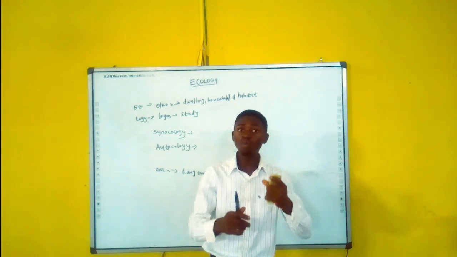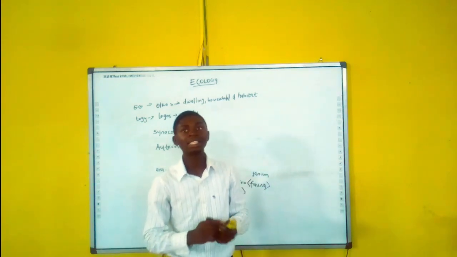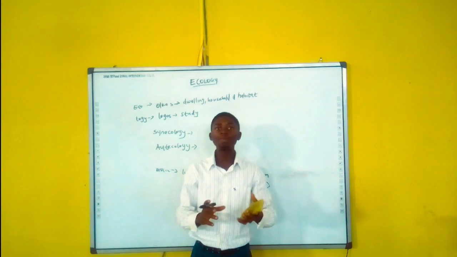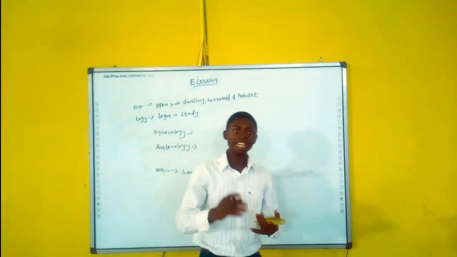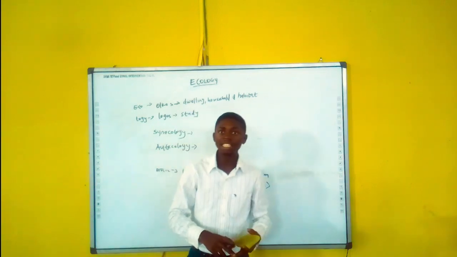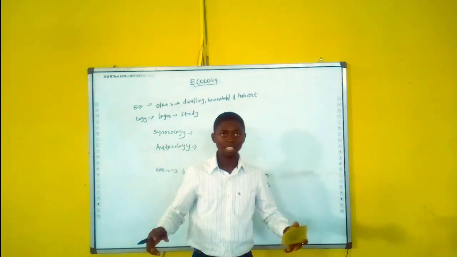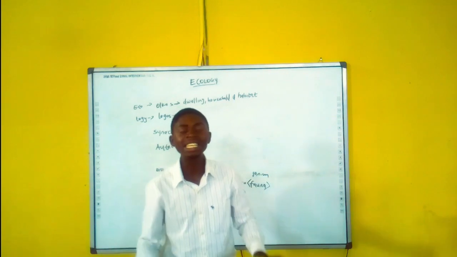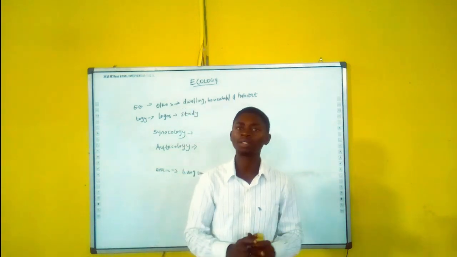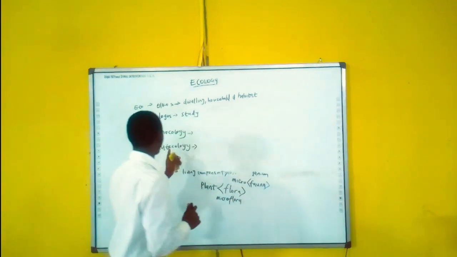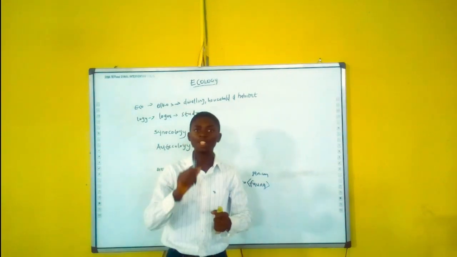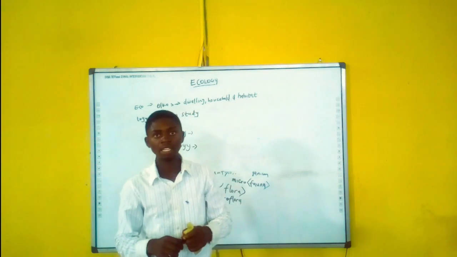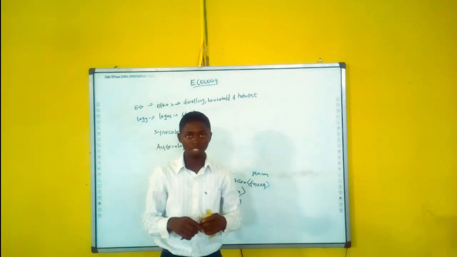Don't forget, groups of animals, like in a farmland where they are rearing cows, sheep, dogs, a lot of animals. Those are groups of animals in relation to their environment. Now autecology is the study of a species of animal in relation to their environment.